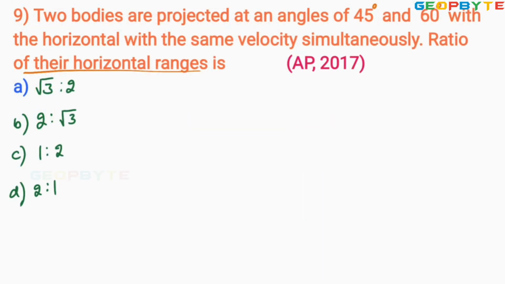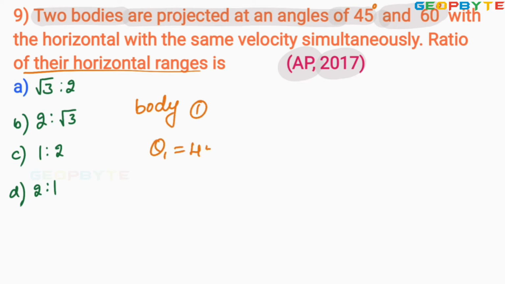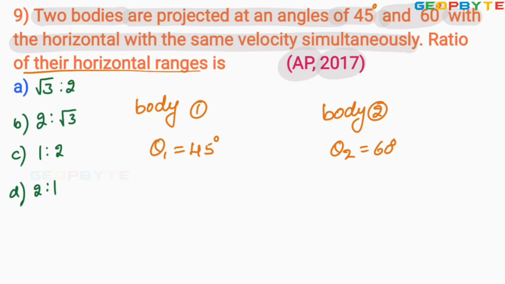Look at the ninth problem. It was given in 2017 in the AP set exam. Two bodies are projected at angles of 45 degrees and 60 degrees. Here for body 1, the angle theta 1 is given as 45 degrees. Body 2's angle theta 2 is given as 60 degrees, with the horizontal, with the same velocity simultaneously.